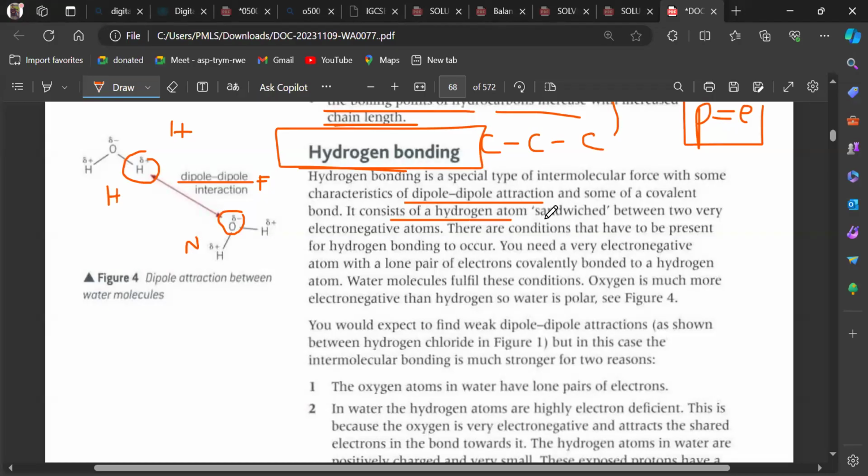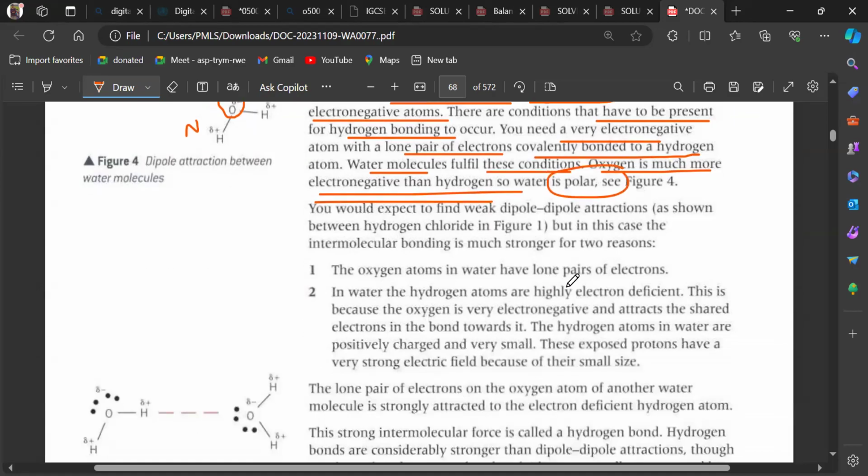It consists of a hydrogen atom sandwiched between two very electronegative atoms, and there are conditions that have to be presented for hydrogen bonding to occur. You need a very electronegative atom with a lone pair of electrons covalently bonded to a hydrogen atom. Water molecules fulfill these conditions where oxygen is much more electronegative than hydrogen, so it becomes polar. Oxygen atoms in water have lone pair of electrons.